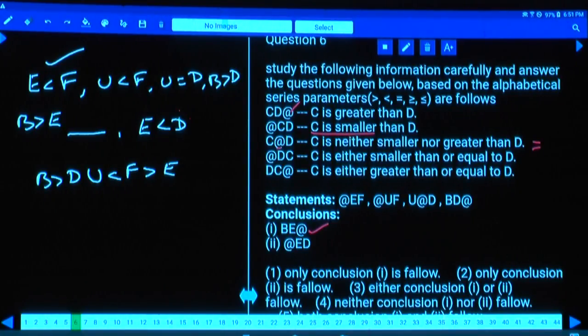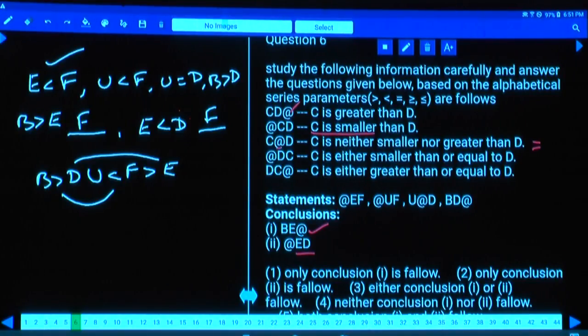Between B and E, one greater than and one lesser than, two opposite symbols, hence that is false. And between E and D, D is here, E is here. Between these two, E and D, E is lesser than D. E lesser than D is again false, because between D and E, one lesser than, one greater than. This is again false. Then what is your answer here? Neither 1 nor 2, and it is choice 4.